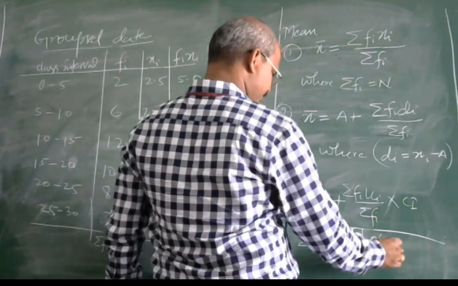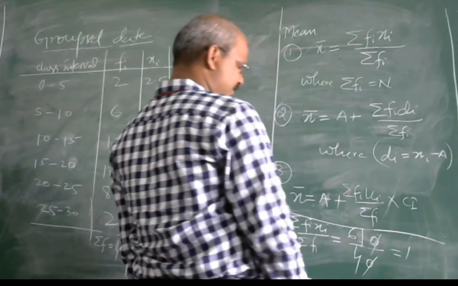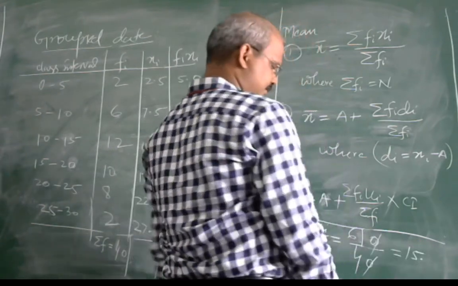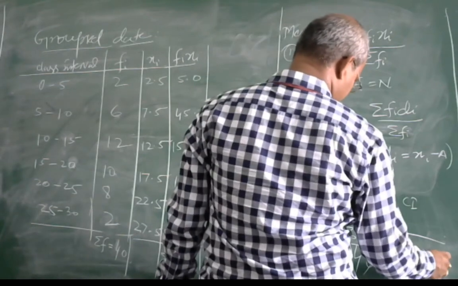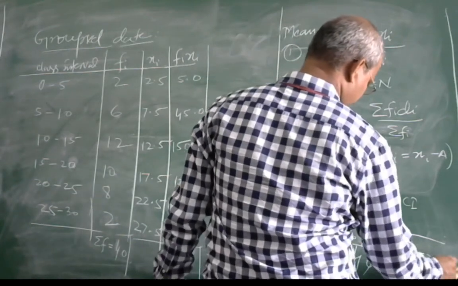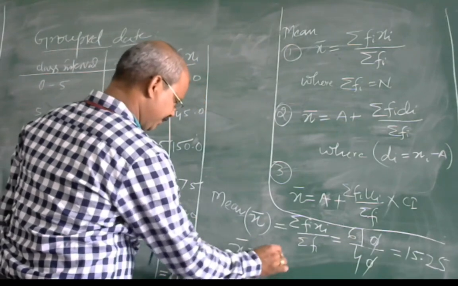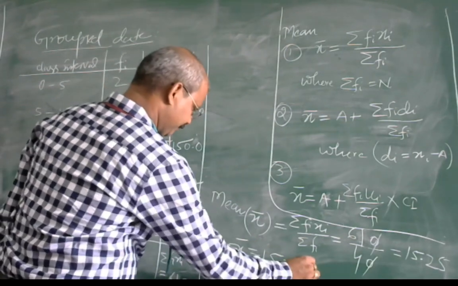0 cancel is 0. 4 is 4. 4, 5 is 20. And I think so. X bar, it means mean is 15.25.